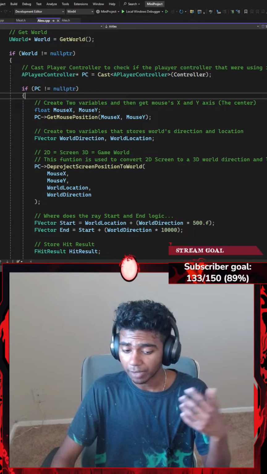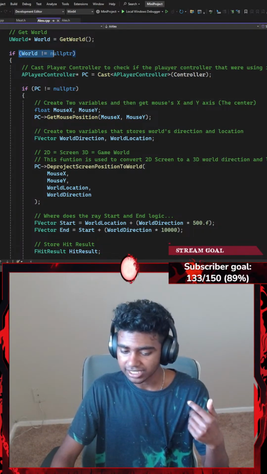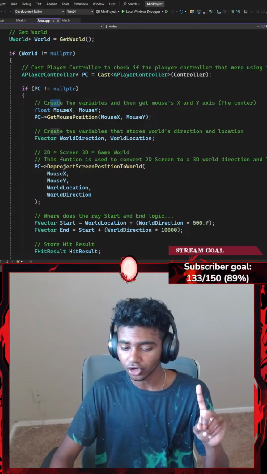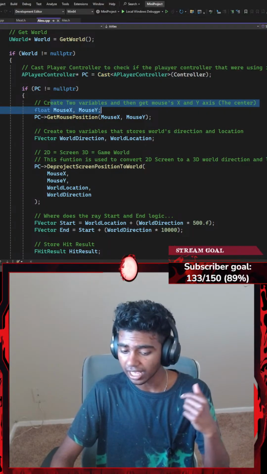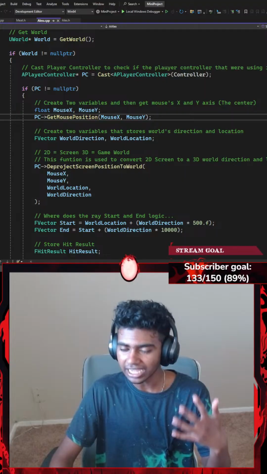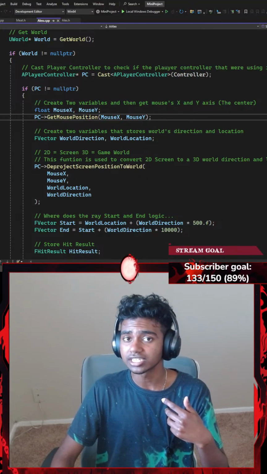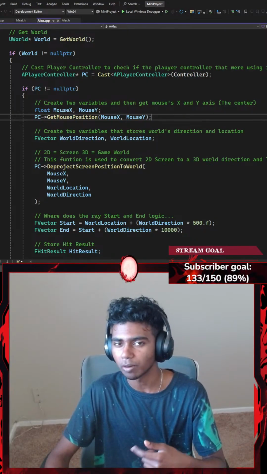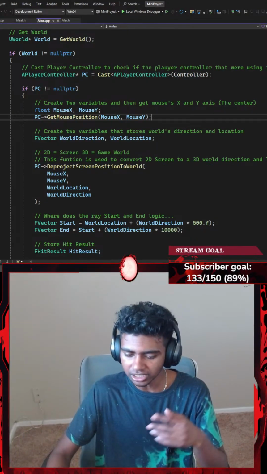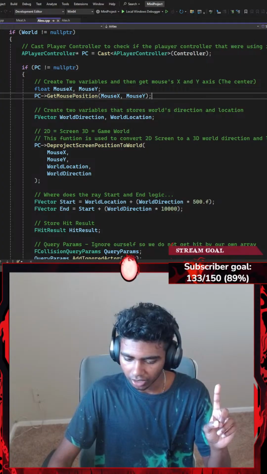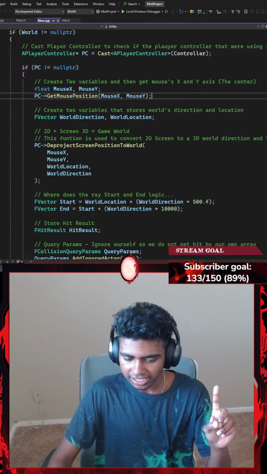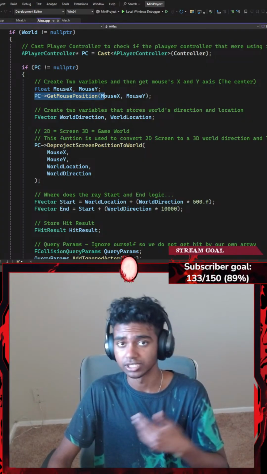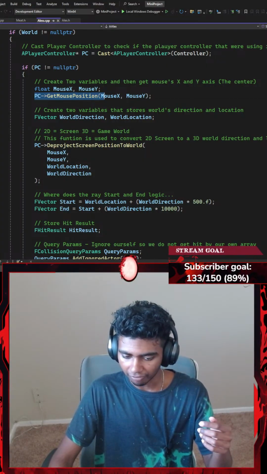If neither the world nor the player controller is null, I create two variables and get my mouse's X and Y axis. The reason I do this is because I want to shoot wherever my mouse is located. So my mouse is like my trigger point. I go with floats for the mouse's X-axis and Y-axis. Then I point my player controller towards GetMousePosition, where I have my two variables.